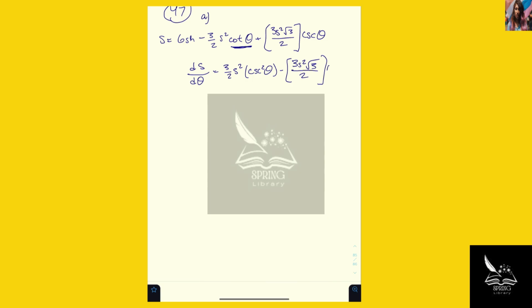And then remember, the derivative of cosecant is going to give us cosecant theta cotangent theta. So that's going to be our first answer for part A. Then we have part B.